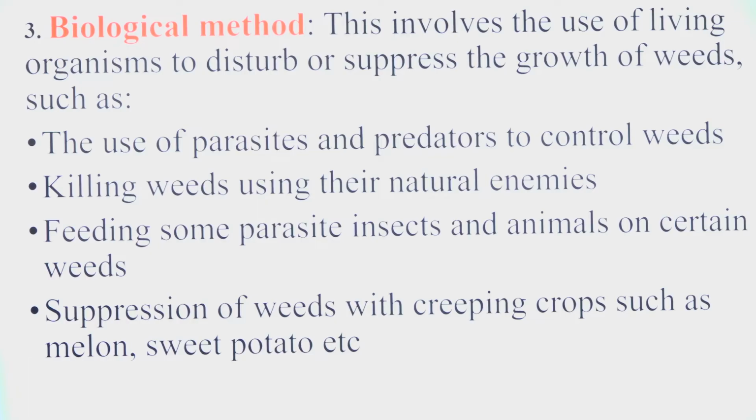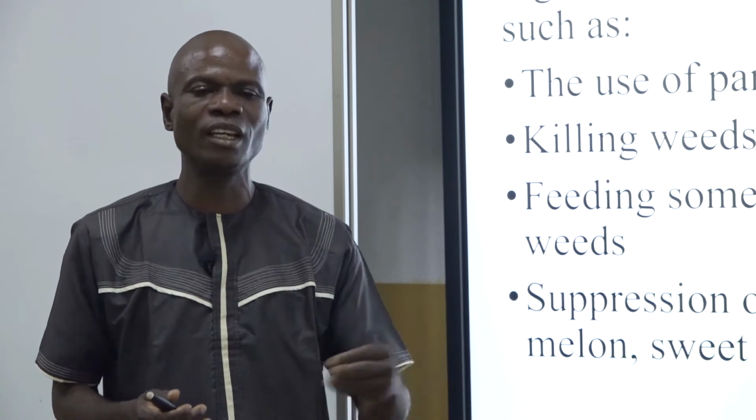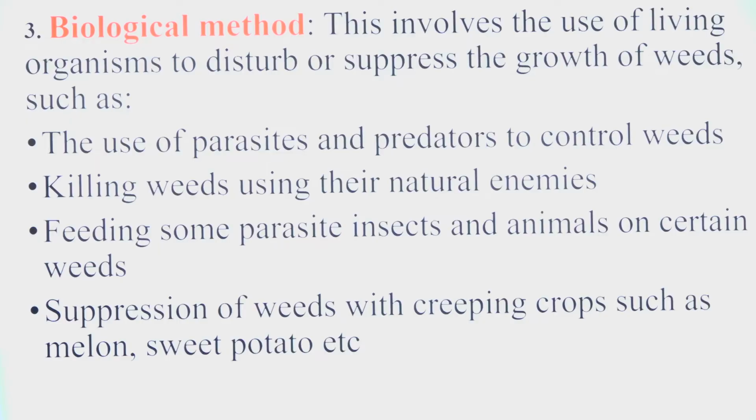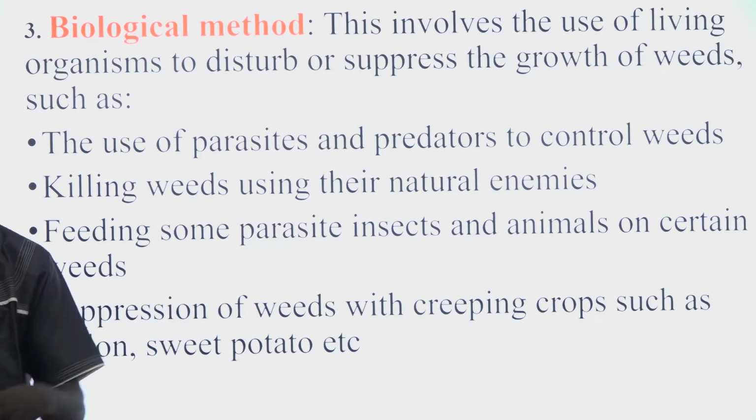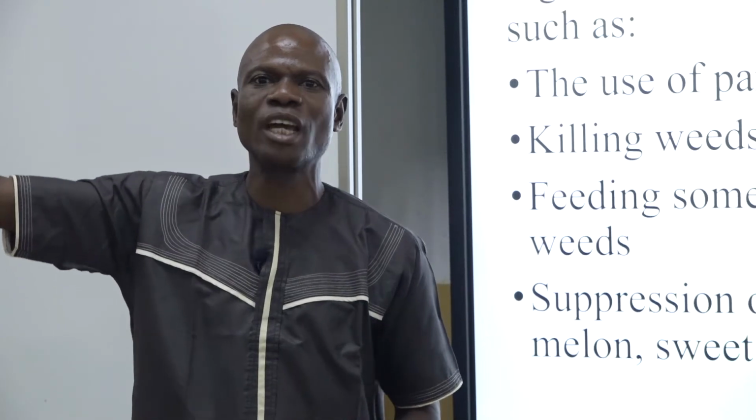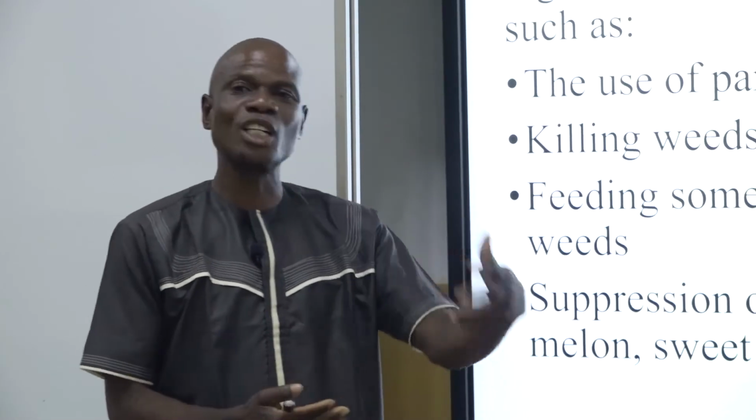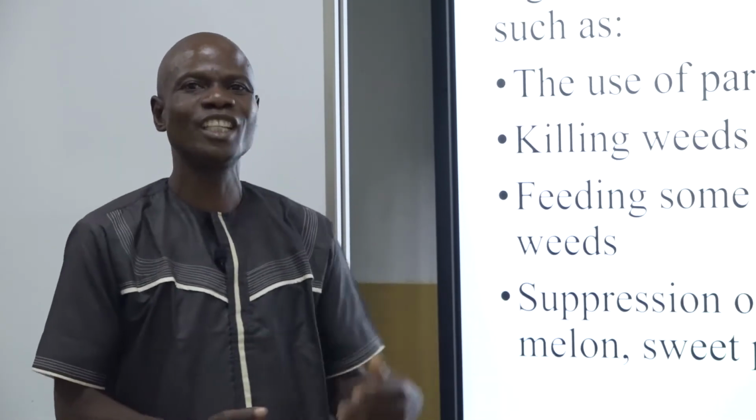The second one, killing weeds using their natural enemies. You use their natural enemies to kill the weeds in the farm. Then the next one says feeding some parasite insects and animals on certain weeds. You can cut it, we can remove the weeds and begin to feed our animals in the house with the weeds. So as you are doing it, you are reducing the weeds, you are controlling the weeds.